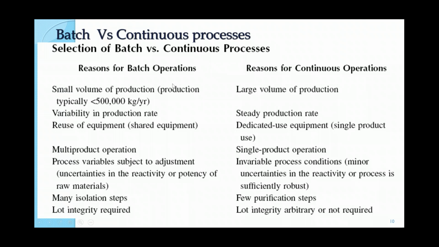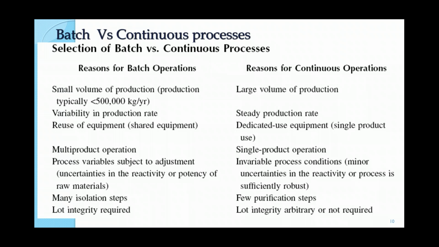In a continuous reactor, a process is set, the process flow diagram is set, and the material and energy balance: how much will be the energy consumption, what will be the mass balance. Those parameters have to be taken into account, and you cannot change the parameters much once they have been set. But the advantage is that once you have set the continuous system, you need not do as much work as in each batch step.